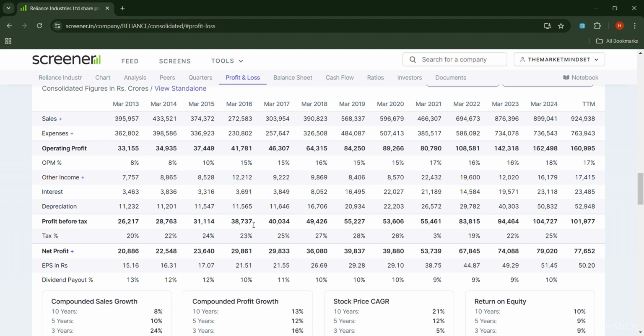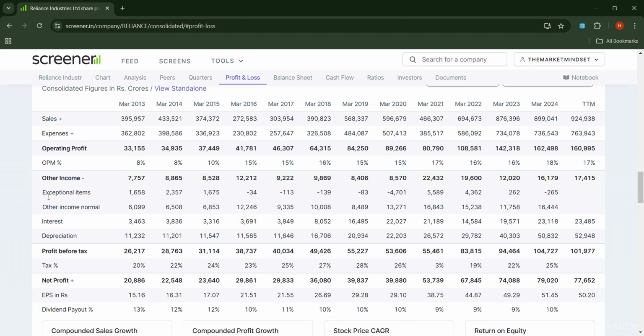Generally, we prefer an operating margin of around 10 to 15% and above. The higher the better. In this case, Reliance Industries profit margin this year was 18%, which is a fairly decent number. Next is other income. Other income is basically the income generated by Reliance Industries apart from its core businesses like providing services of Jio, oil and gas, retail.